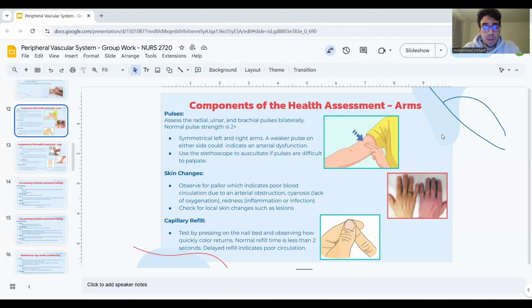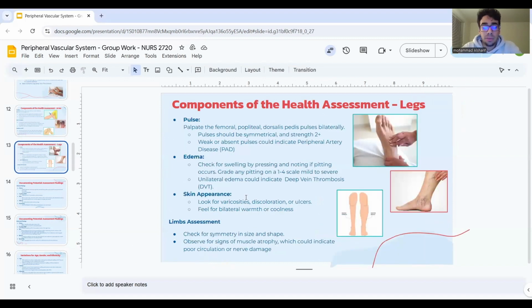Skin changes. Observe for pallor, which indicates poor blood circulation due to an arterial obstruction; cyanosis, which indicates lack of oxygenation; and redness, which indicates inflammation or infection. Check for local skin changes, such as lesions. Capillary refill. Test by pressing on the nail bed and observing how quickly color returns. Normal refill time is less than 2 seconds. Delayed refill indicates poor circulation.